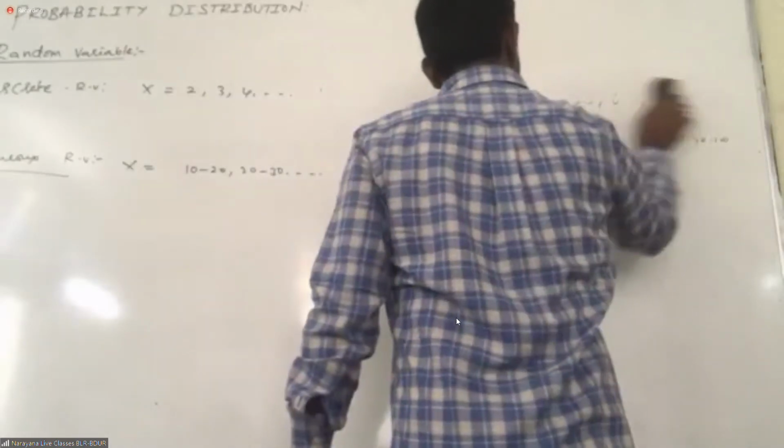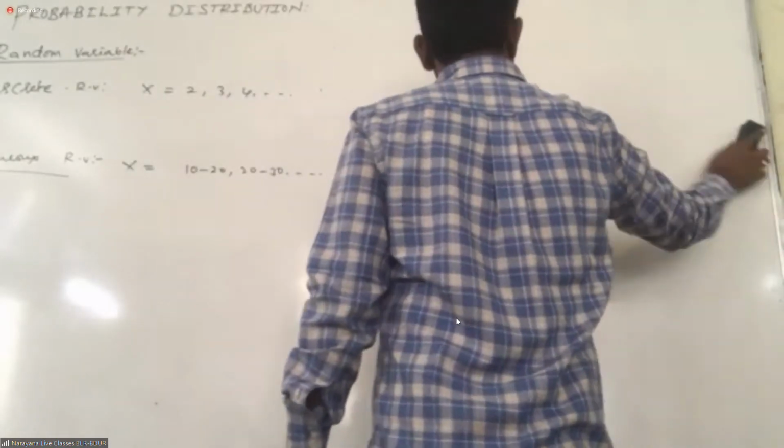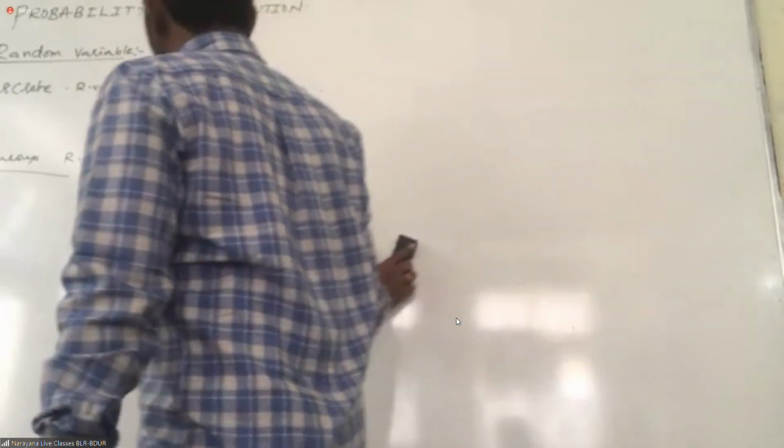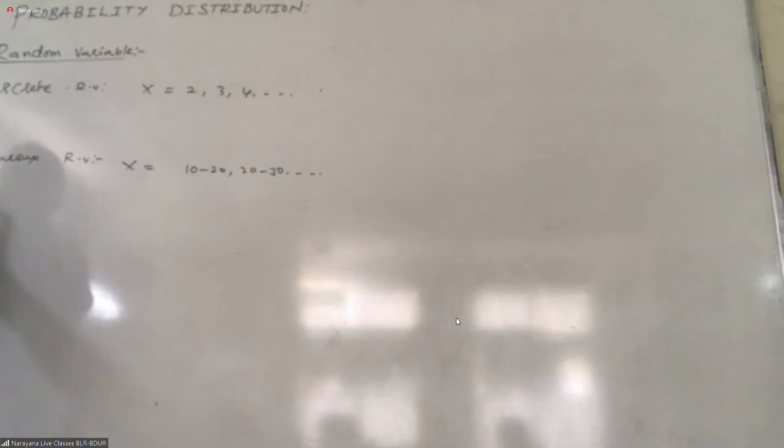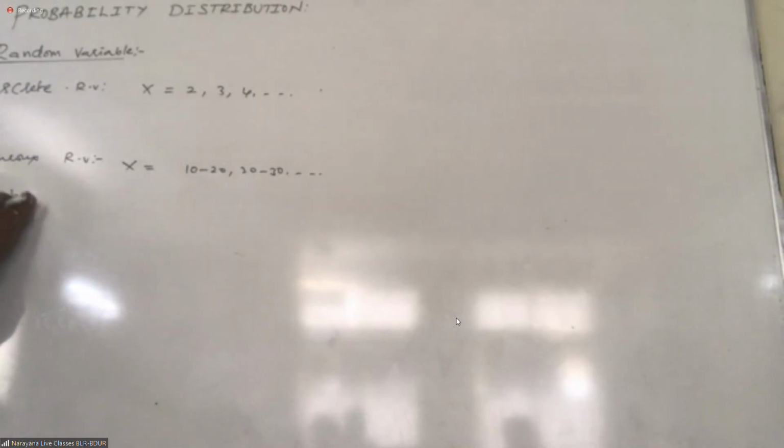For continuous random variables, there are no questions for you right now. All questions are about discrete random variables only. Next, after this, we have probability distribution.